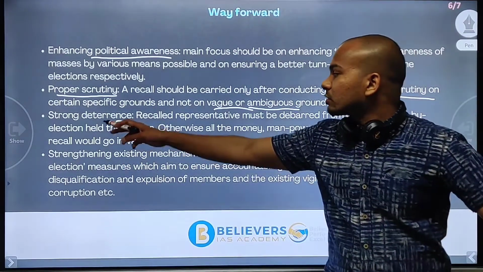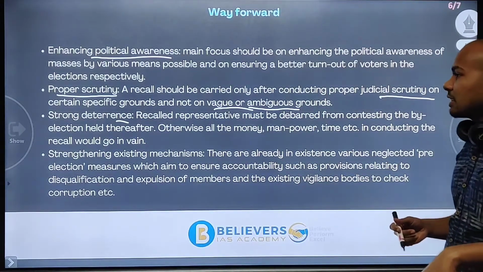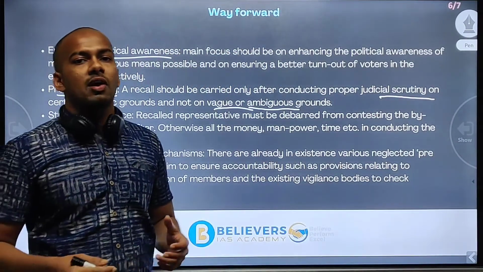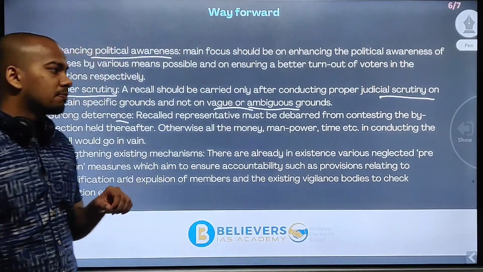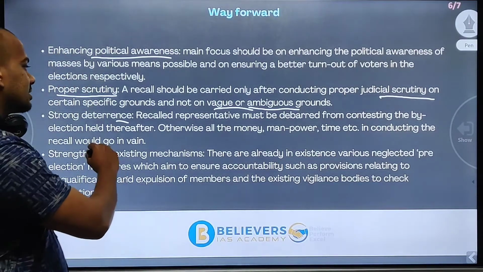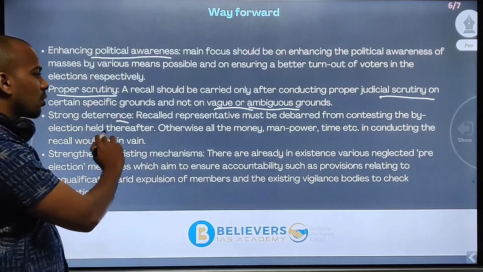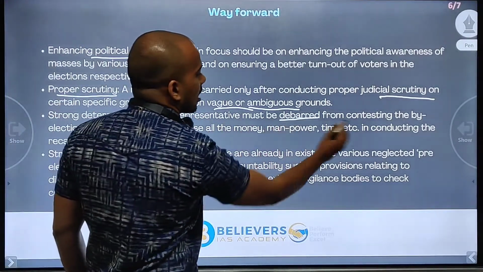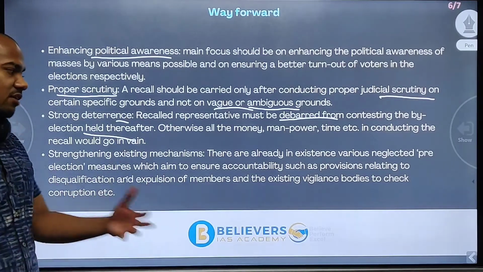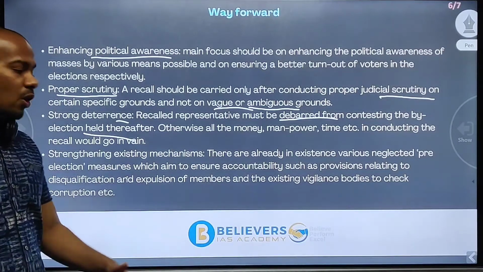Strong deterrence. A recalled representative must be debarred from contesting any other election, because once he or she is recalled, we know that person might not be very suited for that position. So this kind of incident can be avoided if we debar them from contesting the by-election held thereafter. Otherwise, all the money, manpower, time, etc. spent in conducting the recall would go in vain.